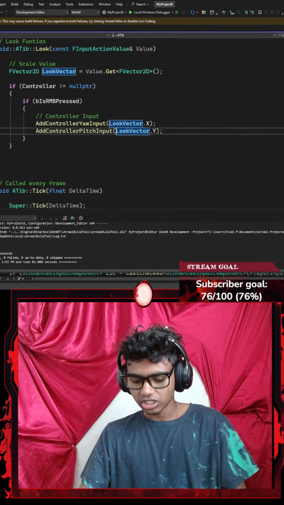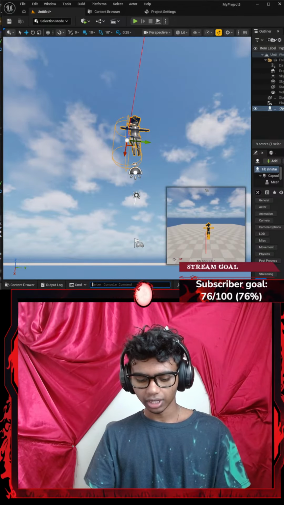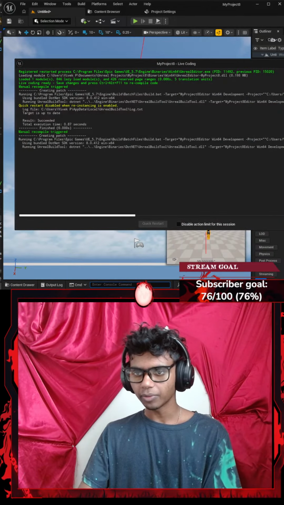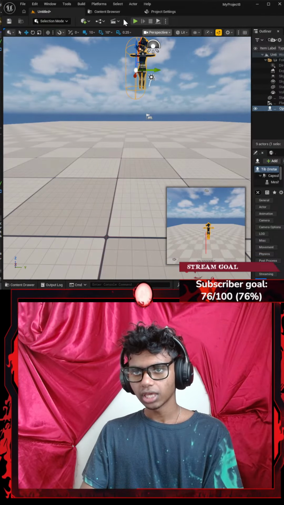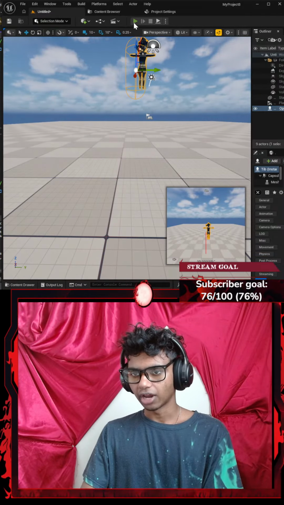Now let's Control S, because when I move my mouse upwards, I look downwards, if that made any sense. Switching that to be negative would have fixed it. Okay, now let's go ahead and live compile real quick. That wouldn't take that long to compile, it's a tiny change. Okay, linking patch, then I'm gonna go ahead and run the code.